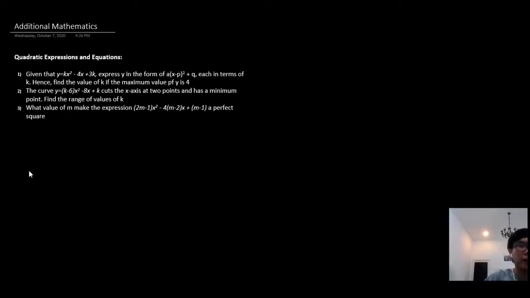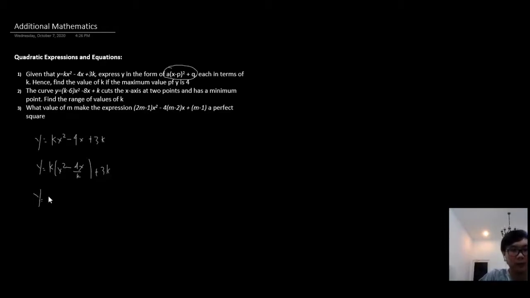So right now we have y is equal to kx squared minus 4x plus 3k, and they want us to put it in this form, which is essentially completing the square. We need to force k out, because during completing the square we can't have any coefficient in front of x squared except for 1. So we have y is equal to k(x squared minus 4x by k) plus 3k. And as common practice, we do not touch the c.